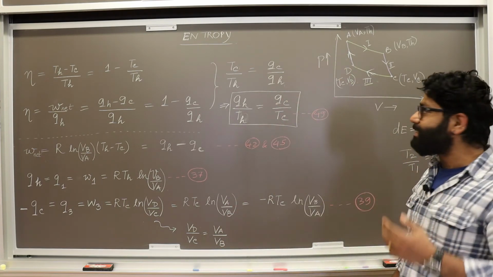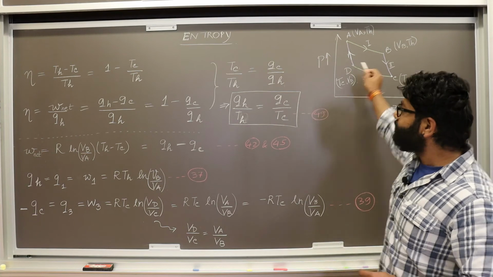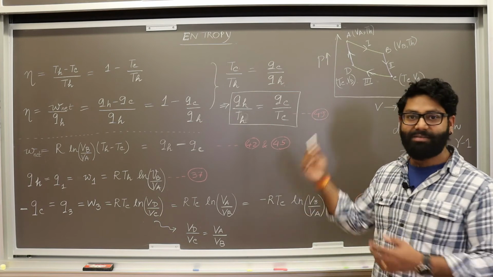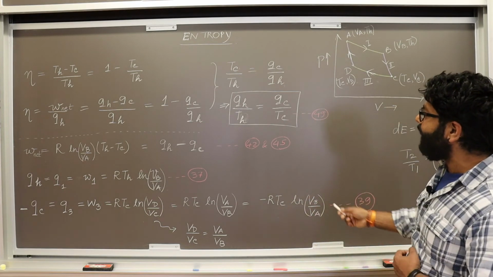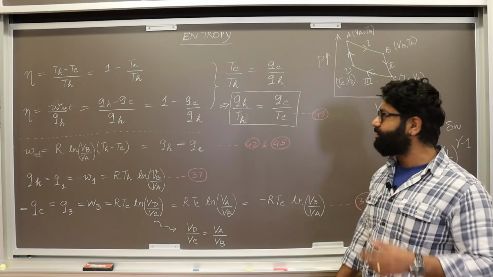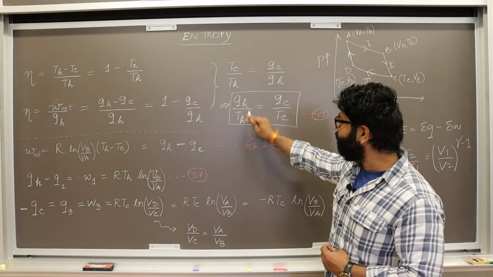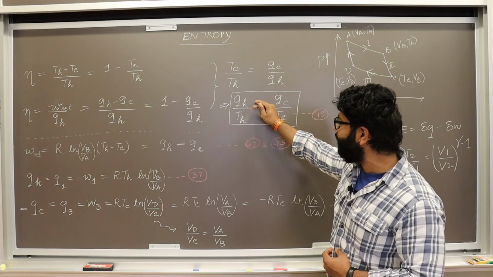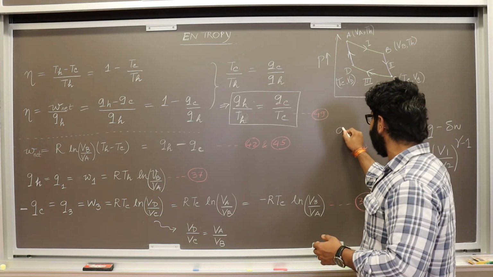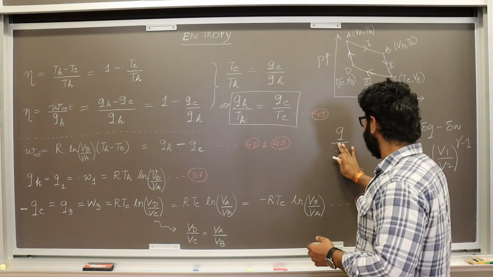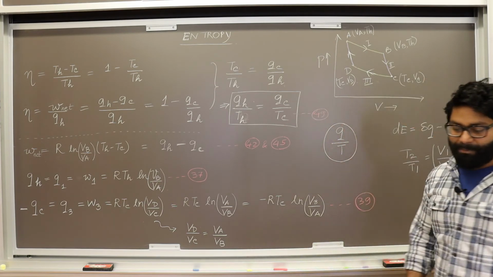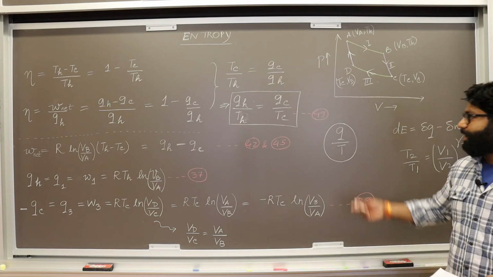What this means is, although in a cyclic process, like the Carnot cycle, the amount of Q was not a state function, because the amount of Q was changing as you moved across the cycle, interestingly, when you have Q over T, that quantity is behaving like a state function. This quantity is getting preserved: QH by TH is equal to QC by TC. That means the quantity Q over T is behaving like a state function now. Now this is extremely important.